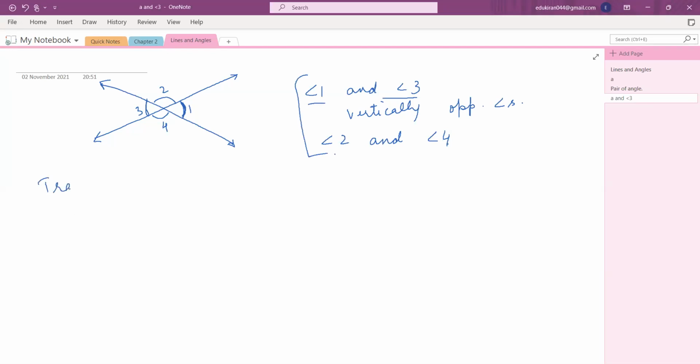Now, what is called a transversal? Hamna, can you tell me what a transversal is?